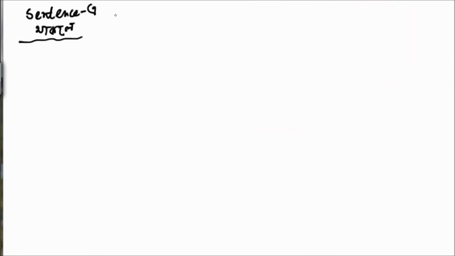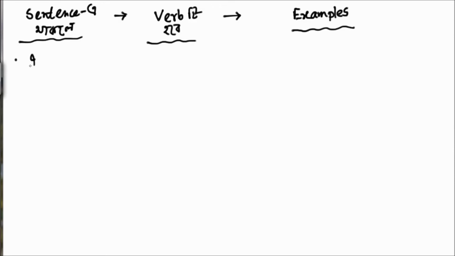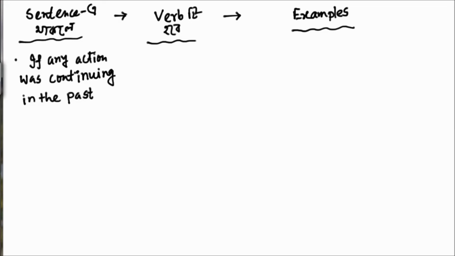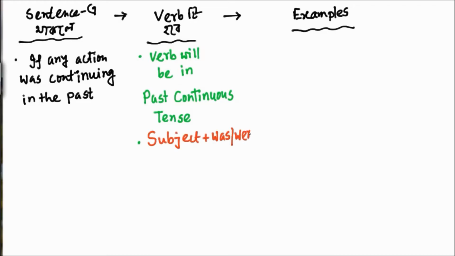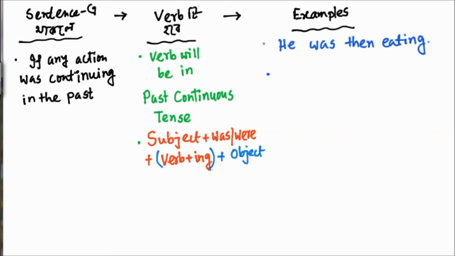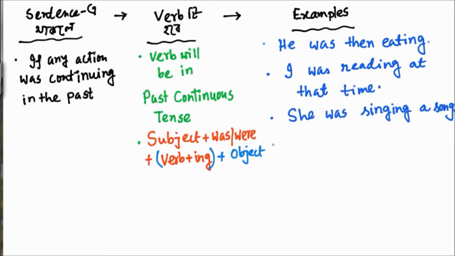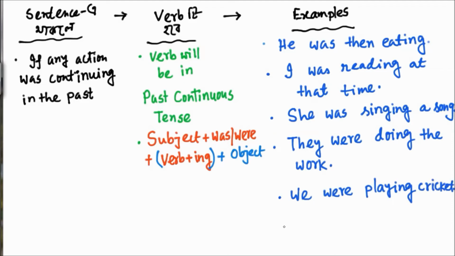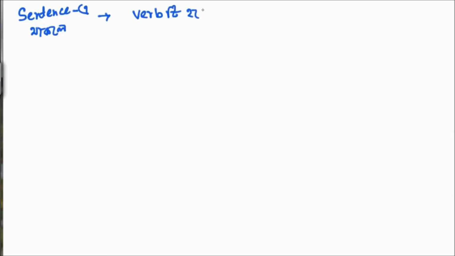In the right form of verbs, if any action was continuing in the past, then the verb will be in past continuous tense. That means we have to follow the structure of past continuous tense: subject plus was or were, and after the principal verb we have to use ing. So, he was then eating: was or were, and ing with the main verb. I was reading at the time. She was singing a song. They were doing the work. We were playing cricket. Was he writing it?